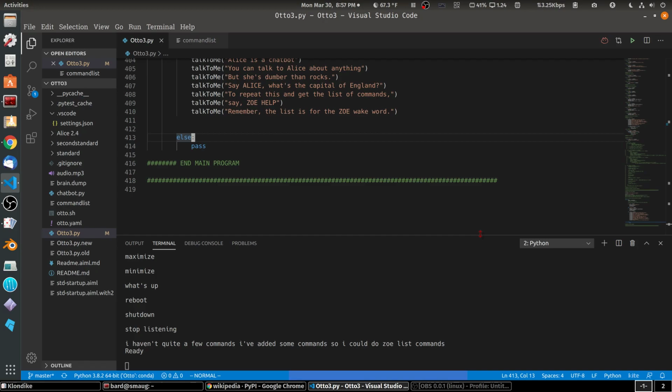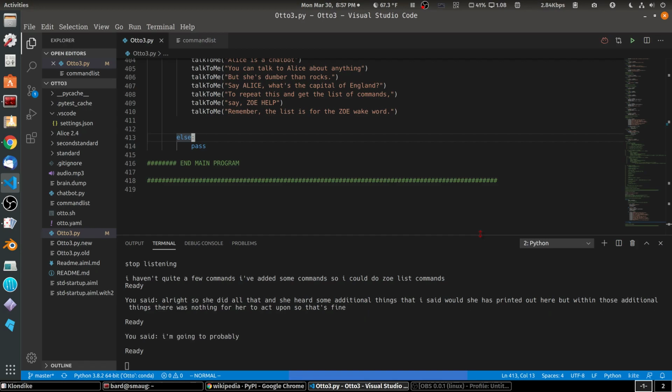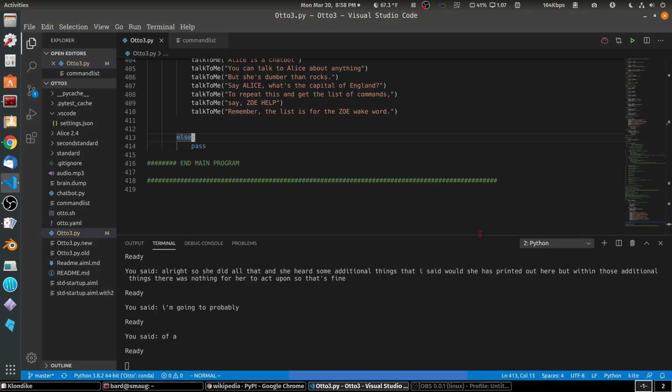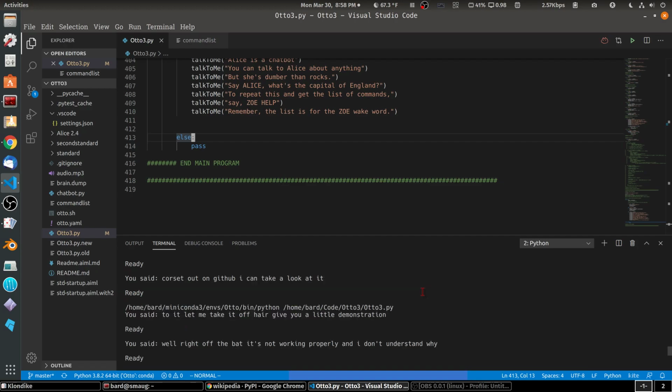Alright, so she did all that, and she heard some additional things that I said, which she has printed out here. But within those additional things, there was nothing for her to act upon. So that's fine. Nevertheless, she printed it out. I'm going to probably add some sort of routine in here to do dictation at some point. Anyway, we can go through that list of commands.